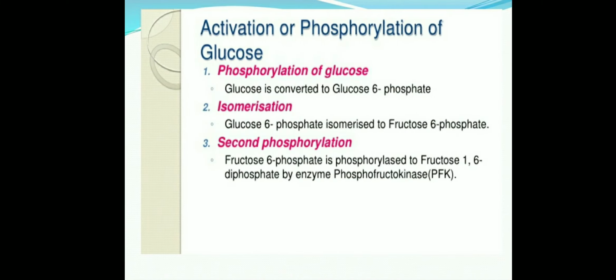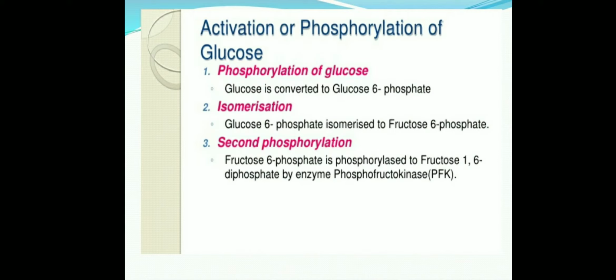The first group is phosphorylation of glucose. As I have told you, phosphorylation means addition of phosphate. In glycolysis, phosphorylation occurs in two places. First, glucose is converted into glucose 6 phosphate. So here phosphate is added. It is phosphorylation. Then glucose 6 phosphate is converted into fructose 6 phosphate, which is isomerization. And the second phosphorylation occurs when fructose 6 phosphate is converted into fructose 1,6 biphosphate or diphosphate by the phosphofructokinase enzyme.